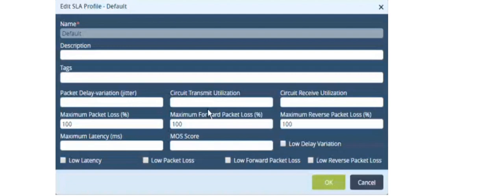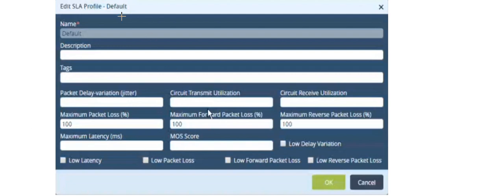When we log into our Versa Director, we will see the format of the SLA profile like this. We will give it a name, we can give it a description, and here we can mention packet delay variation, jitter, we can mention utilization, transmit and receive utilization, we can mention maximum packet loss, and here we can mention forward packet loss, reverse packet loss, and here we can mention the maximum latency or mean opinion score, MOS.